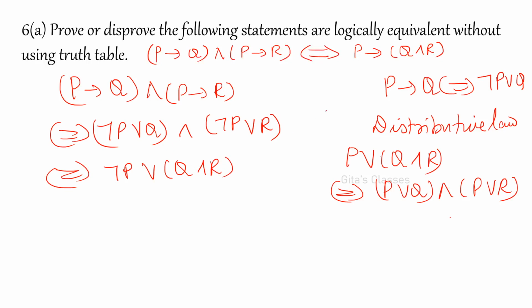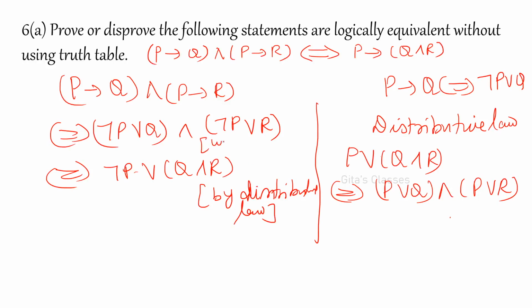After writing this, if you want, you can verify. Not P or Q and not P or R, whatever is in the middle, this will come in the middle. I have told you already to remember: there are two different connectives, so you can use the distributive law. So we are coming from the reverse side, by the distributive law. Here again you can write, using P conditional Q is equivalent to not P or Q.